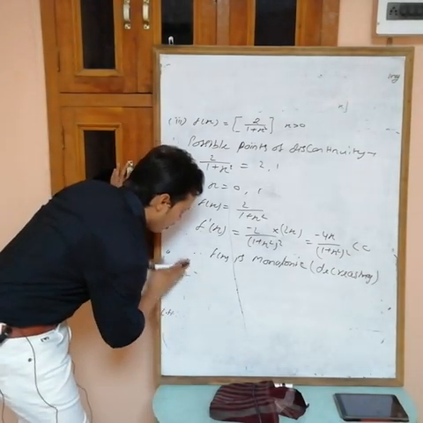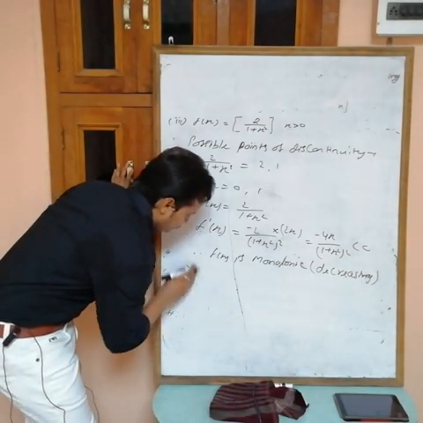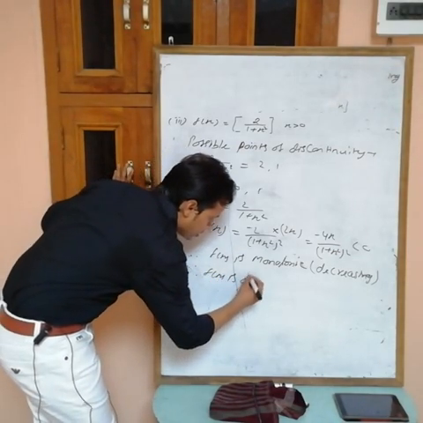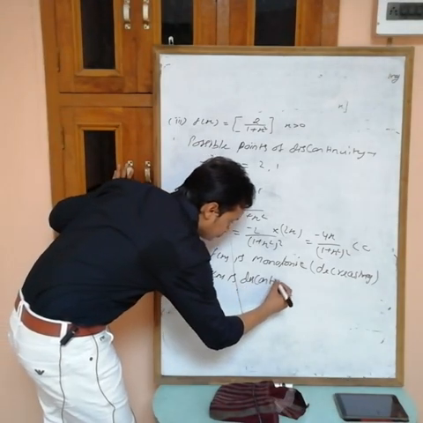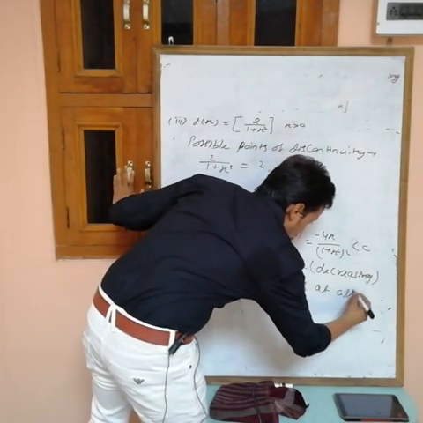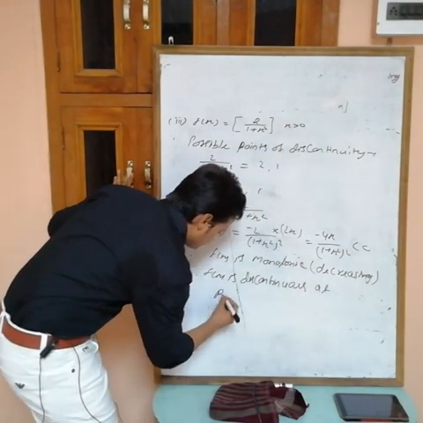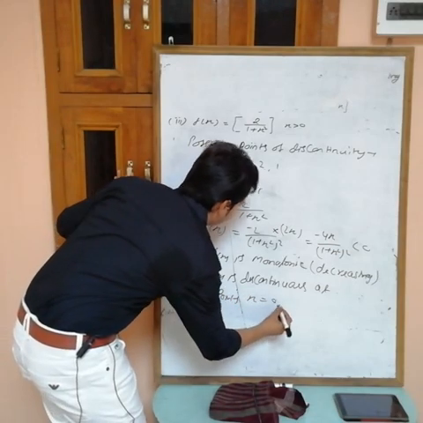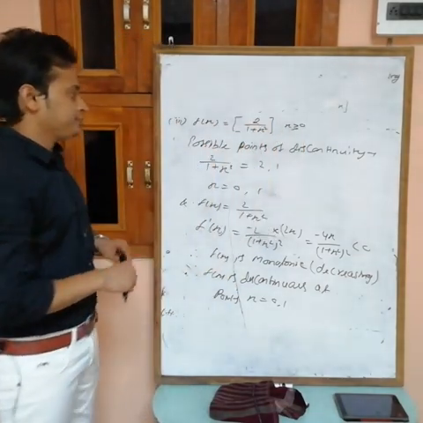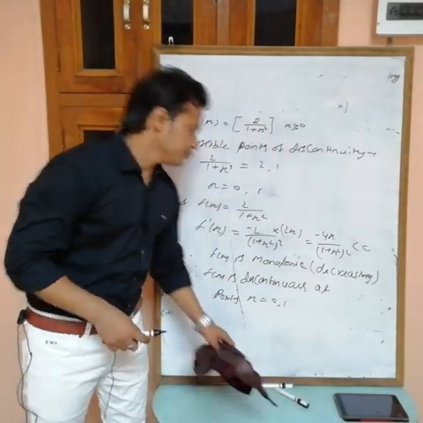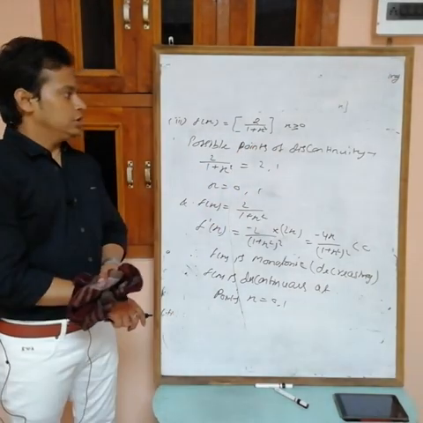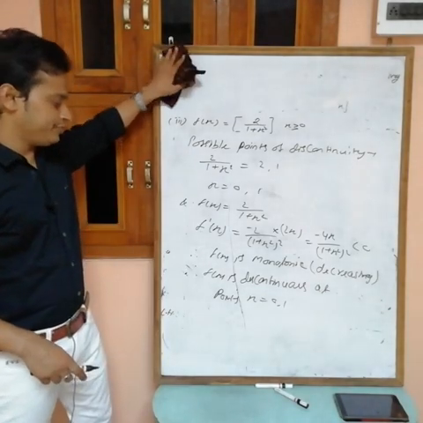Therefore f(x) is discontinuous at the points x equals 0 and 1. Here it is greater than or equal to 0, so we can take 0 also. Done. Write it down.